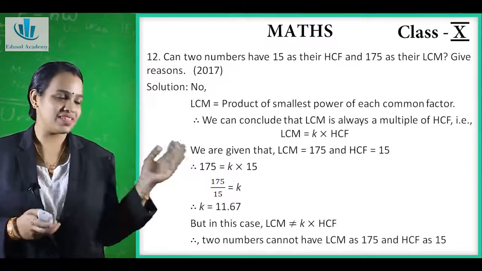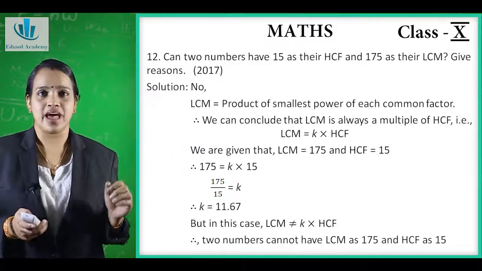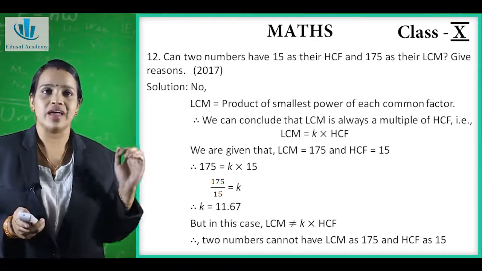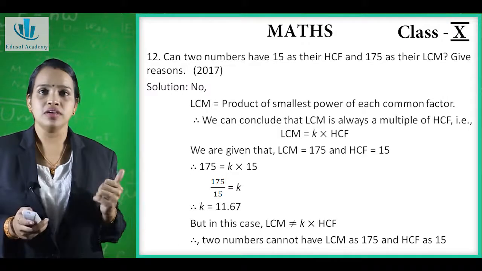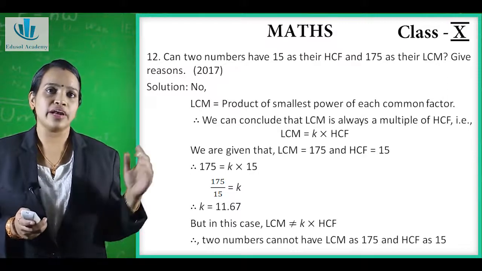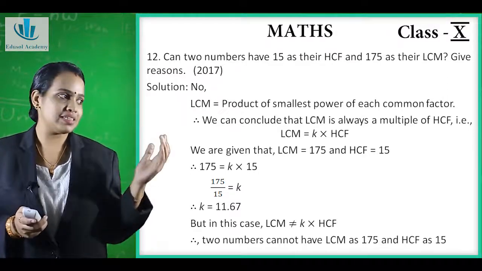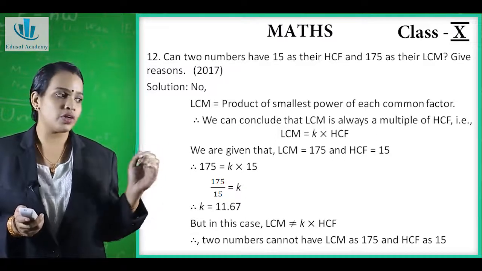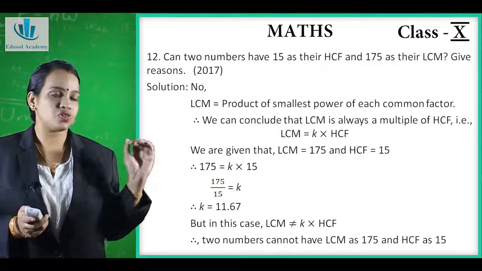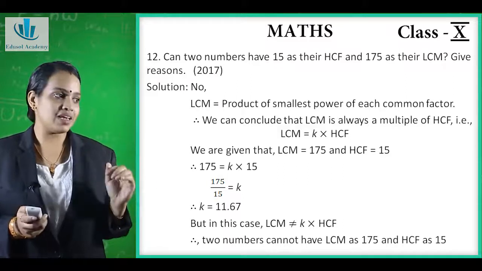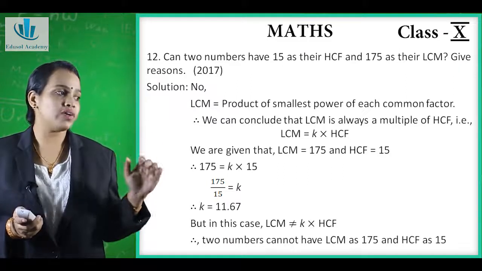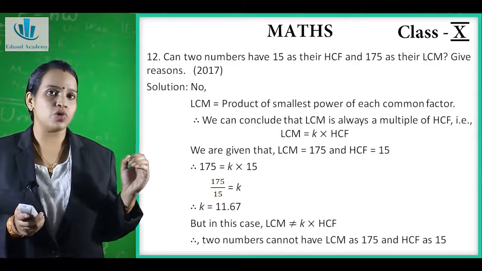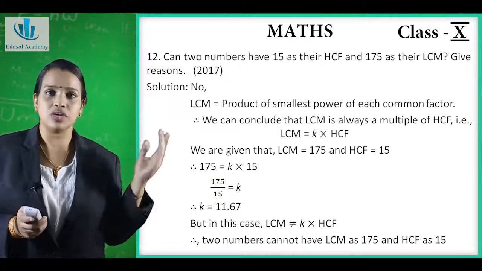Now the next question is, can two numbers have 15 as their HCF and 175 as their LCM? Give the reason. We can say that no. Why? Let's see. Now you know LCM is the product of the smallest power of each common factor. So we can say that LCM is always a multiple of HCF. So LCM is equal to k into HCF.